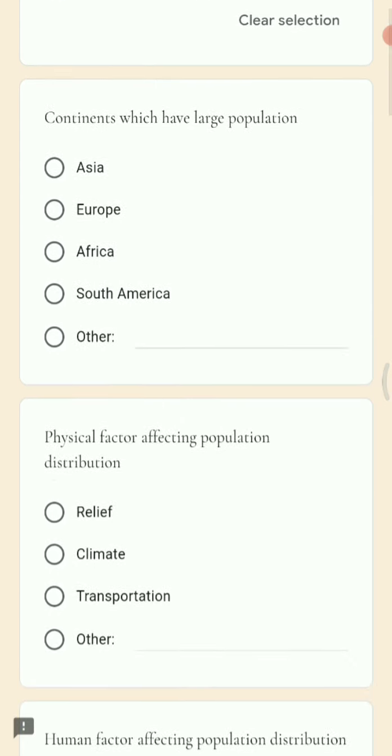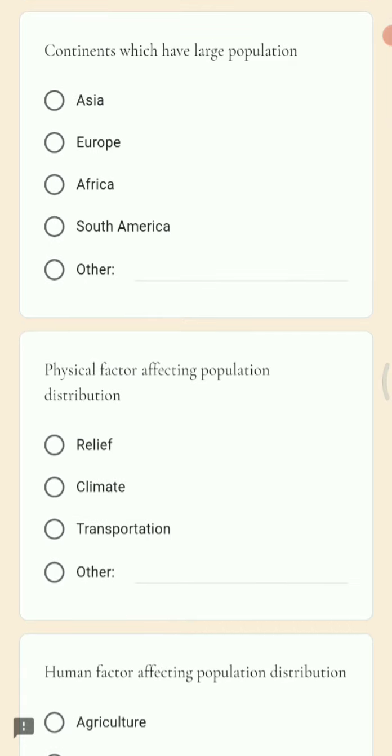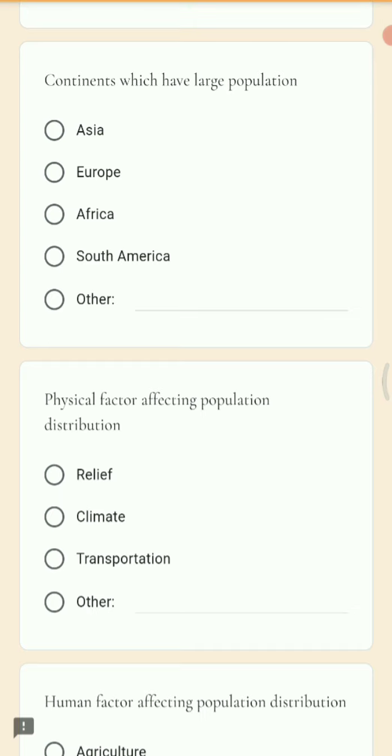After that we have continents which have large population. So the options are Asia, Europe, Africa, South America, or any other option. Apart from this, if there is any other option, then also you can answer. So the answer is Africa.